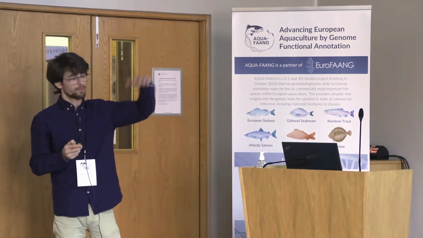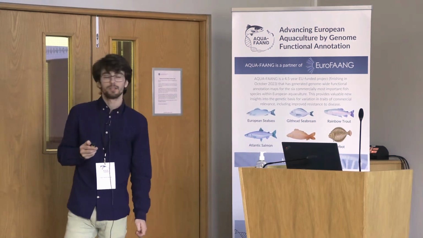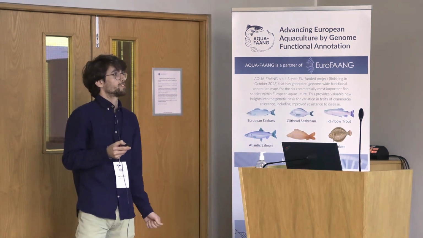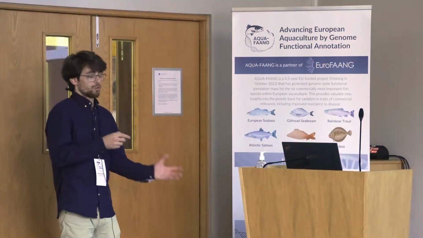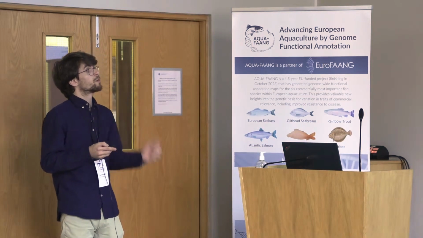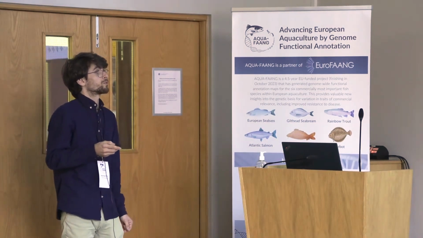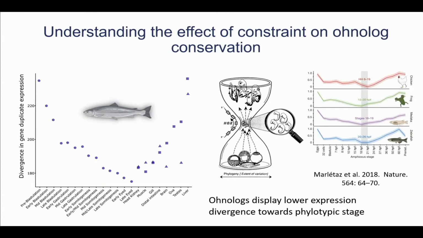But further from this, I'm also interested in the constraints acting through development. In all of these periods of development, there are different homologs present, duplicates from the whole genome duplication. And we're interested in understanding how different processes going on in development are shaping homolog conservation. So to better understand that, I took an approach that has previously been used by Marletta et al., for example, and many others, of using the Jensen-Shannon divergence metric to compare transcriptome similarity.